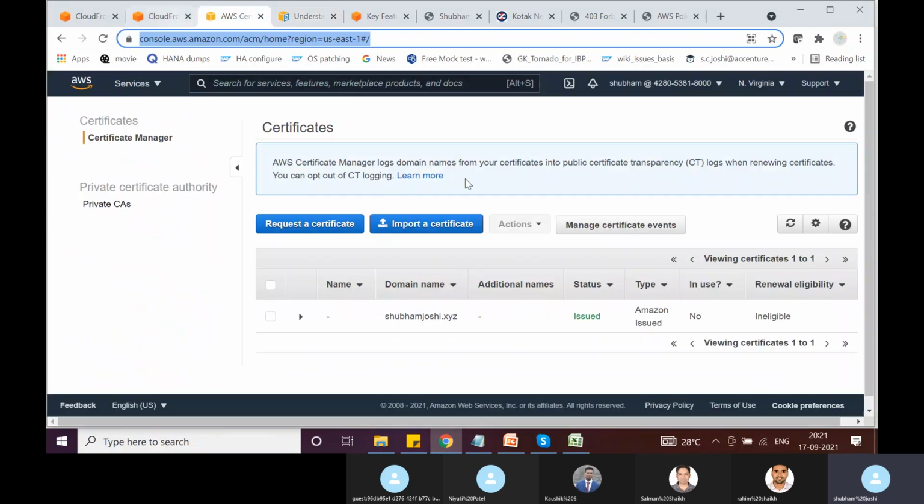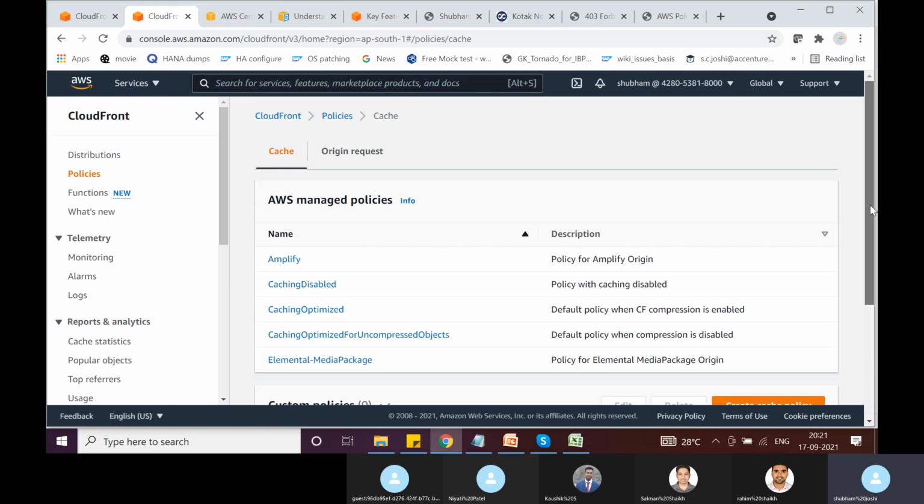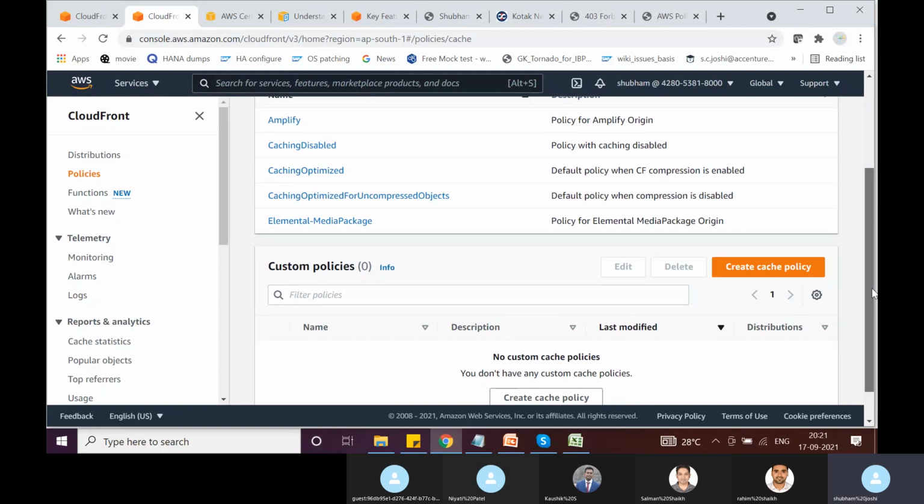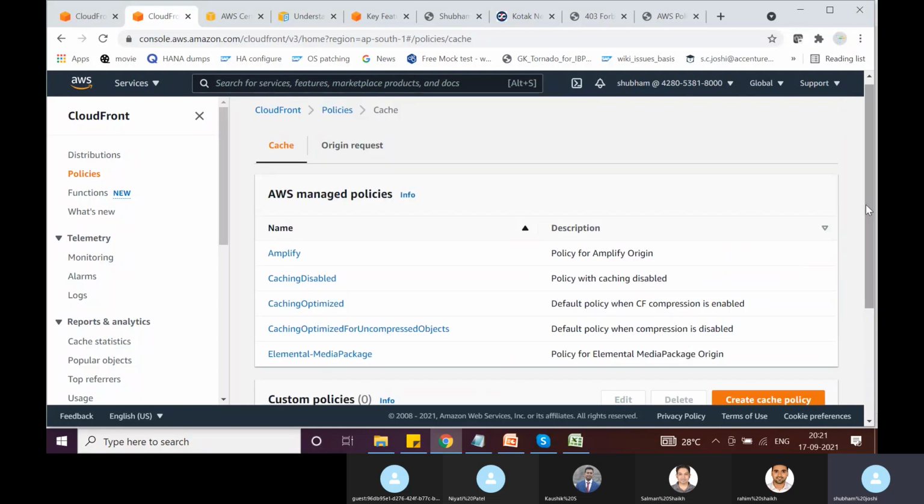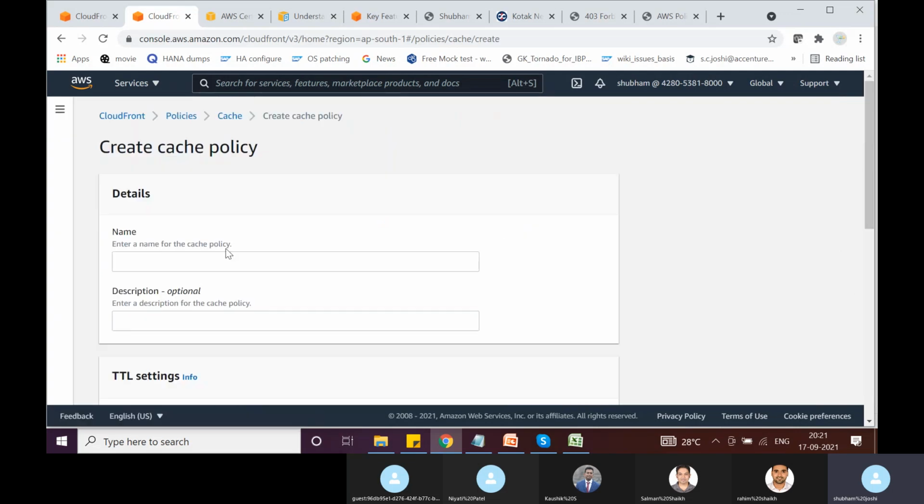So if I change this setting, if I change query string parameters, let's try to create a policy here. Actually, I didn't want to go into this much depth, but okay, it's fine. So these are some of the AWS managed caching policies. We will try to create our own caching policy. Here we can give a name to this caching policy. I will say my custom caching policy, and then sure.